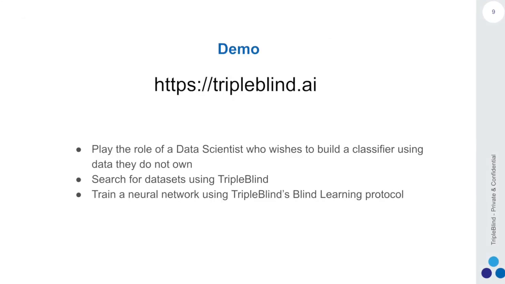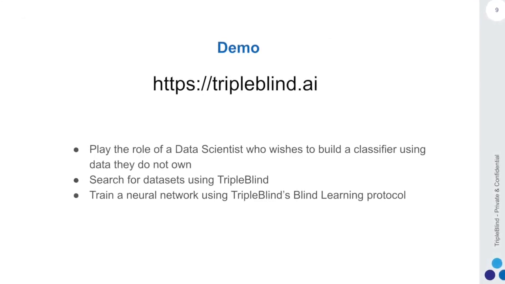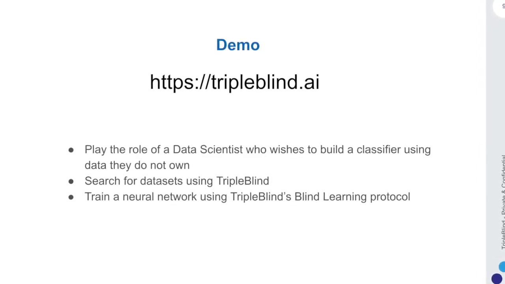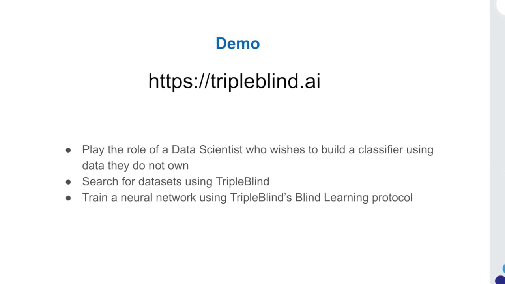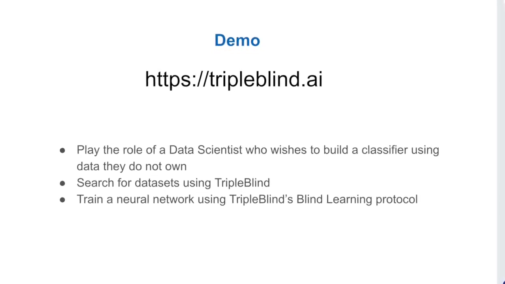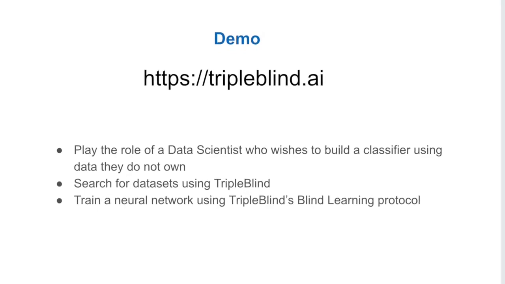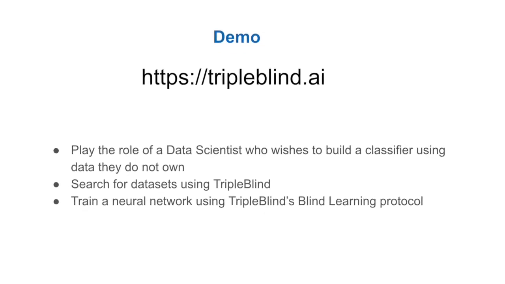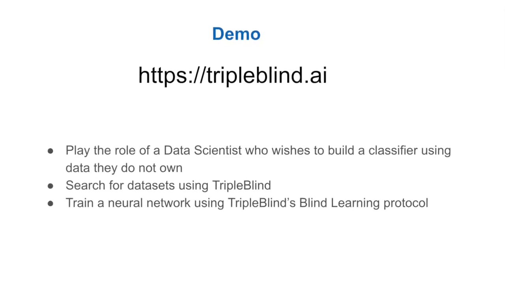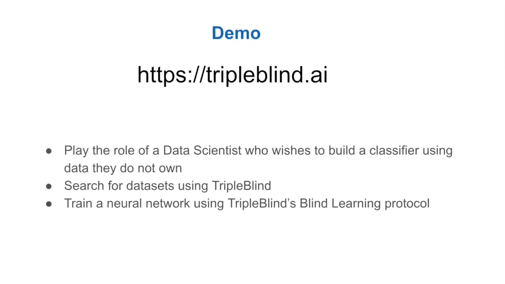Alright, I'm very excited now to show a quick demo of the blind learning protocol in action using the TripleBlind platform. I'll use the Fashion MNIST dataset for demo purposes. However, we assume that I do not have access to such a dataset and it is not freely available online. So first, I'll have to find this dataset and then use TripleBlind to enable distributed, privacy-preserving training using that dataset.